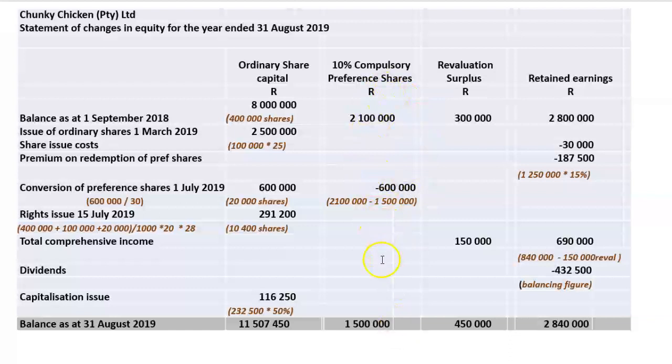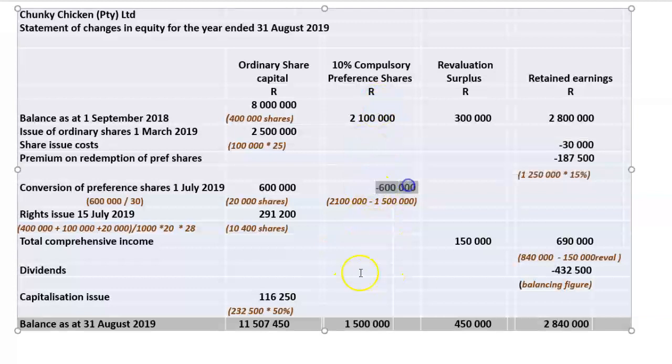There was nothing in this question, but I might as well have had a new issue of shares here later in the year, let's say the 1st of December. And then you had to account for that issue of the shares first before you could have calculated the balancing figure. So now the balancing figure equals 600,000. It is a conversion of preference share capital into ordinary share capital. So what do I do when I do that? I just move out of the one type of capital account the same amount of capital into another type of capital account.